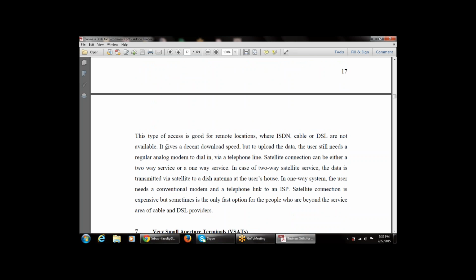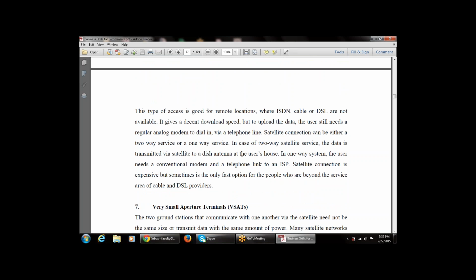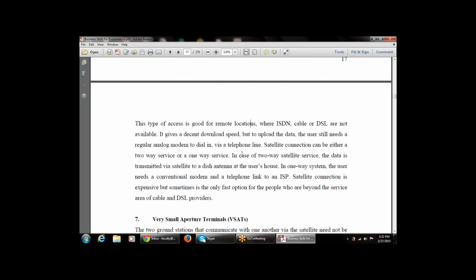That is the next part. This type of access is good for remote locations. Broadband is also good for remote locations where ISDN, cable or DSL are not available. So this type of access is very good for remote connections whenever there is no availability of ISDN or DSL.